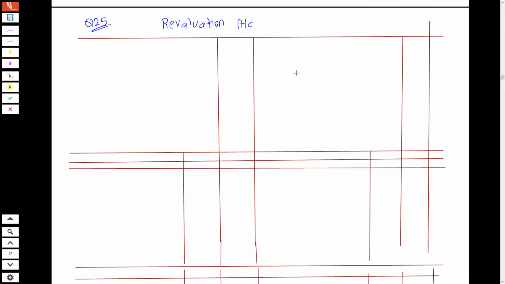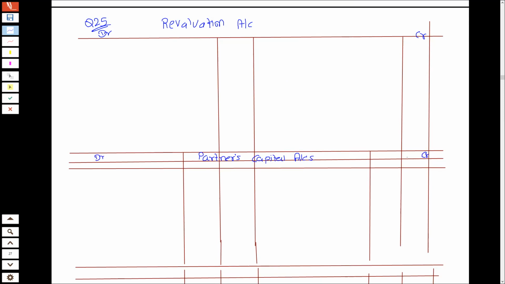Now let's write something. Revaluation account, debit and credit. Then I will write partners' capital accounts.